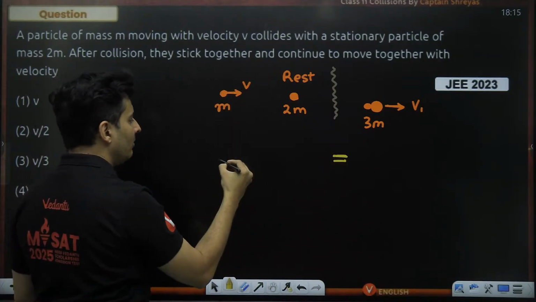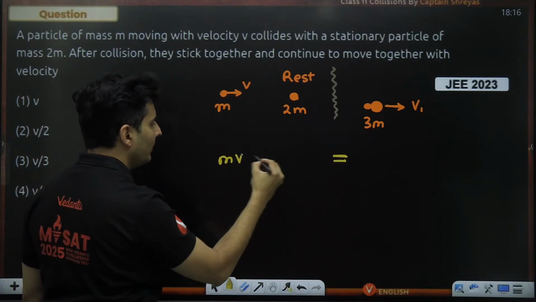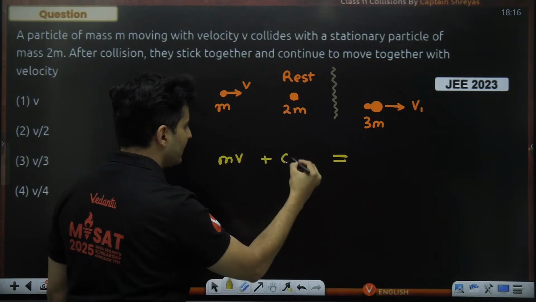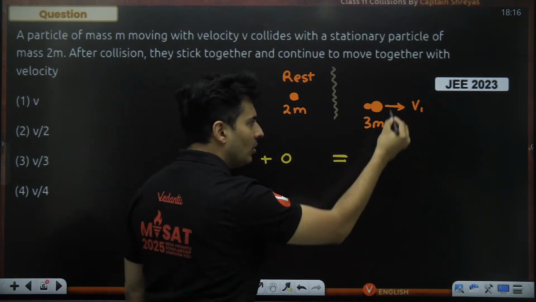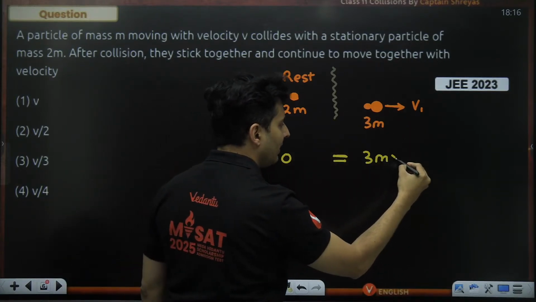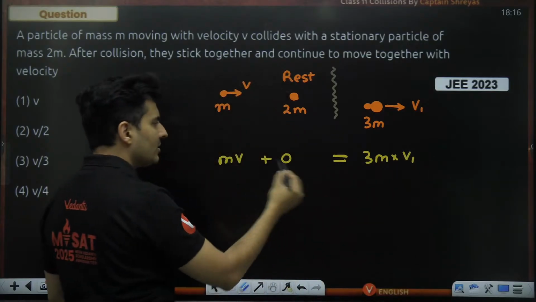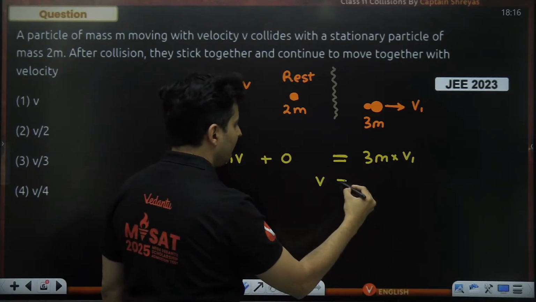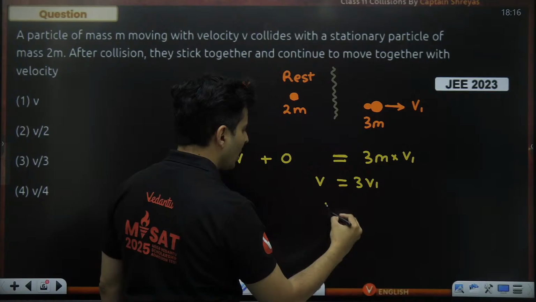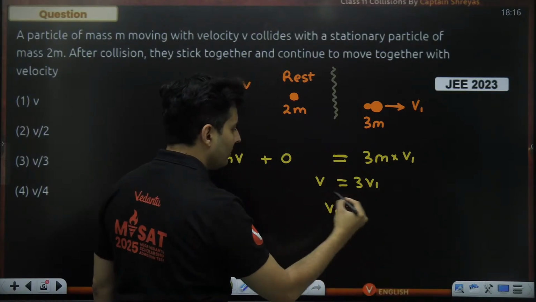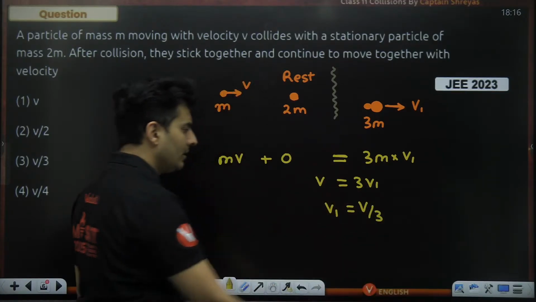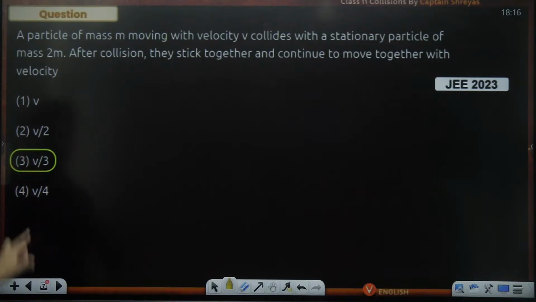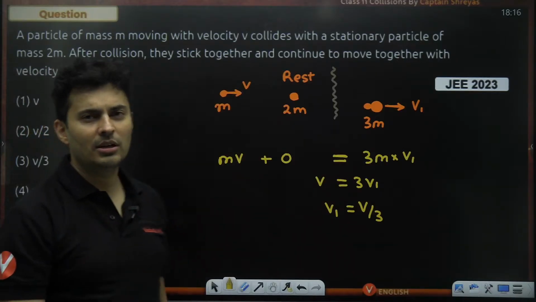So initial momentum will be mass into velocity. The other guy is at rest, so plus 0. The final momentum will be the total mass finally into the new velocity. It's obvious that m gets cancelled and v will be equal to 3 times of v1, or v1 will be, take that 3 down, so it will be v divided by 3, which is the third option. Very simple. This has come in JEE 2023.